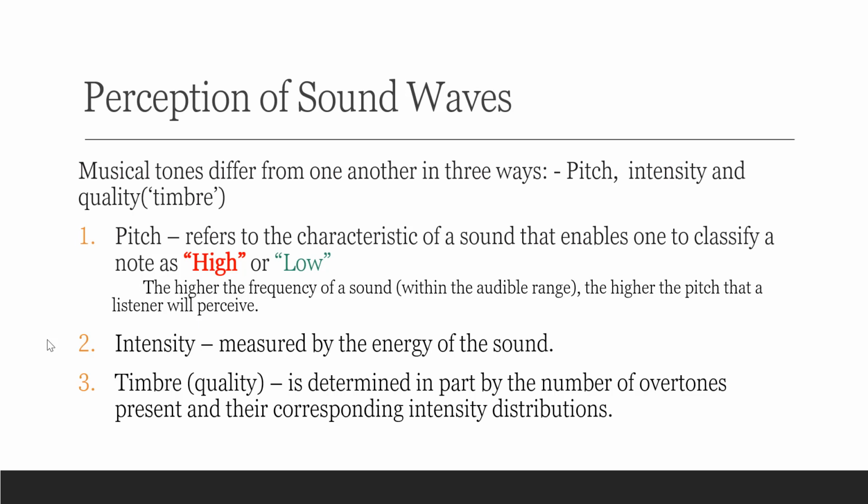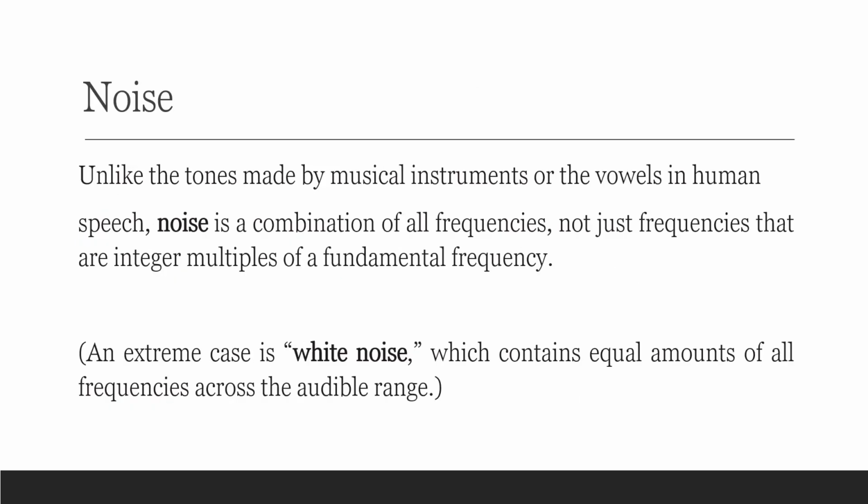So that's intensity. And the last one is timbre, or quality. It is determined in part by the number of overtones present and their corresponding intensity distributions. We also have noise. Unlike the tones made by musical instruments or the vowels in human speech, noise is a combination of all frequencies, not just frequencies that are integer multiples of a fundamental frequency. An extreme case is the so-called white noise, which contains equal amounts of all frequencies across the audible range.